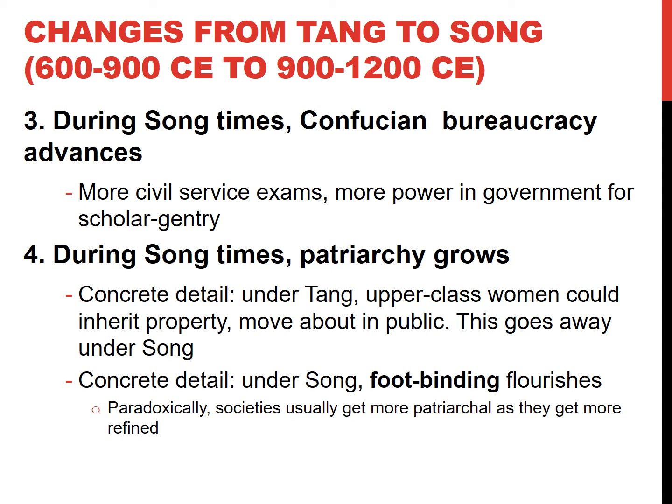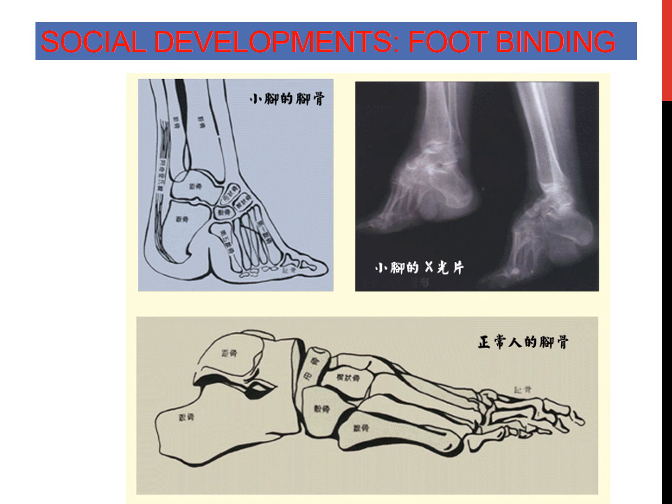Societies usually get more patriarchal as they become more refined. This is a social development. Foot binding basically makes the foot smaller, so that the foot of a woman becomes more decorative. So starting at a young age, they begin to wrap the woman's feet tightly so that their foot can become smaller and kind of take on this artistic shape. Unfortunately, foot binding kind of limits and reduces women to the household.